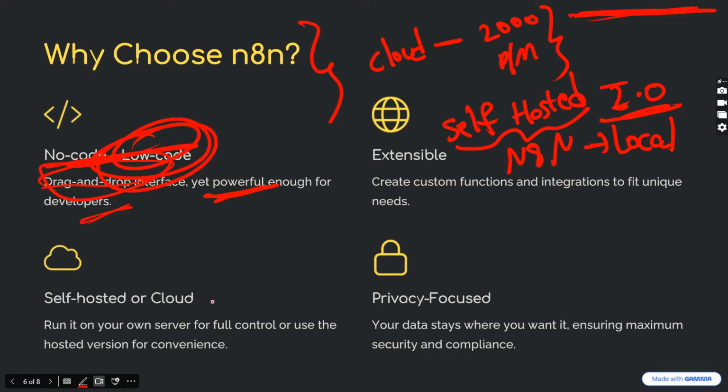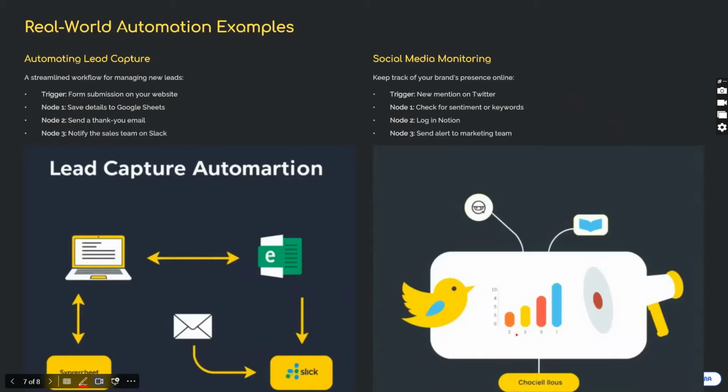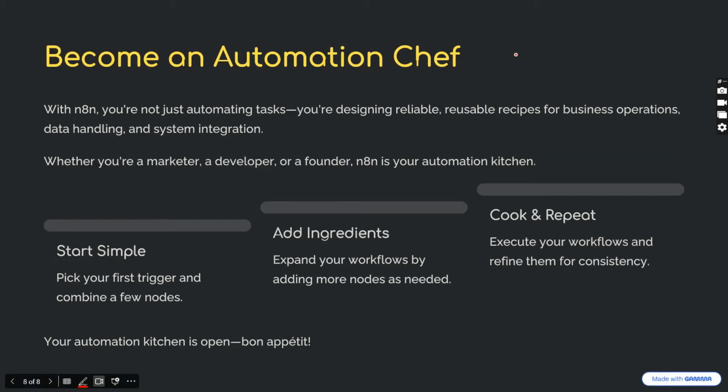So this is about self-hosted or cloud. Using self-hosting, we can use this service for 0 rupees. It is also privacy focused. That means our data stays where we want it, ensuring maximum security and compliance. There are also different real-world automation examples. For example, using n8n we can automate lead capture, or even make a social media monitoring workflow. So this is all about automation with n8n workflows.